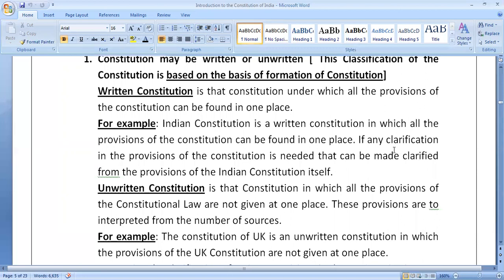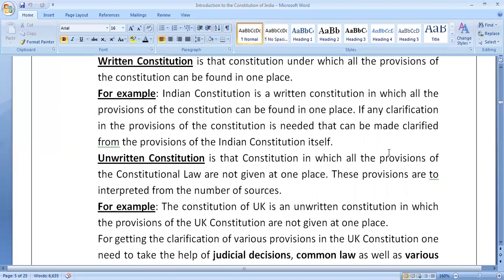That means to say, when all the provisions of the constitutional law are not given at one place and we need to take the assistance of a number of sources, then that type of constitution is said to be an unwritten constitution. The best example of an unwritten constitution is the Constitution of the UK, in which the provisions of the UK constitution are not given at one place.